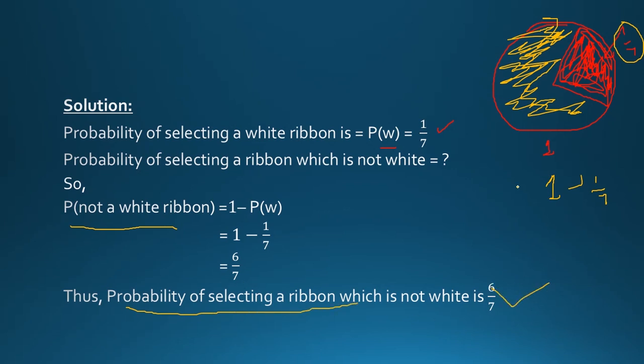You can do it for selecting a white ribbon also, which means that if you are given the probability of selecting a white ribbon and you need to find the probability of not a white ribbon, you follow this procedure. Similarly, if you are given the probability of not selecting a white ribbon and you need to find selecting a white ribbon, you can also follow the same procedure. So here we have 6 over 7 as the probability of selecting not a white ribbon.